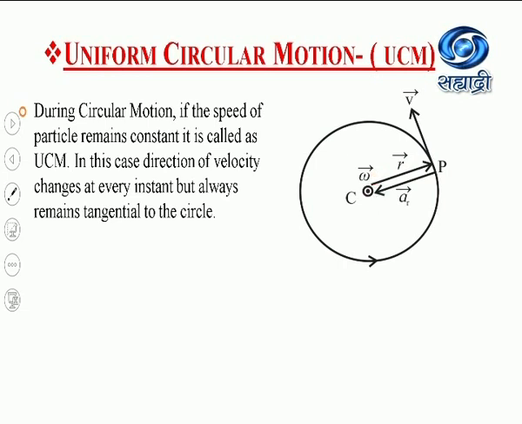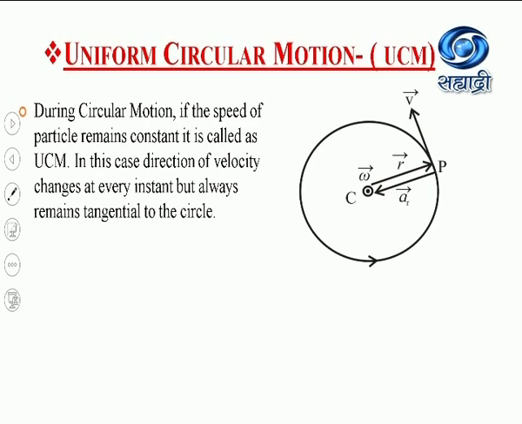This acceleration is known as the centripetal acceleration. Again, it is also known as the tangential acceleration because this acceleration arises due to the change in the direction of the tangential velocity. It is also known as the radial acceleration because it is always along the radius.